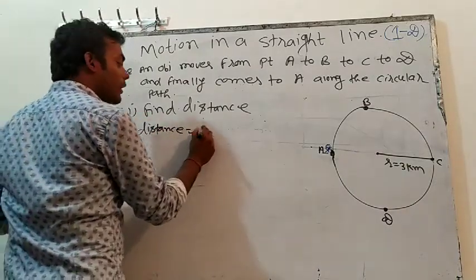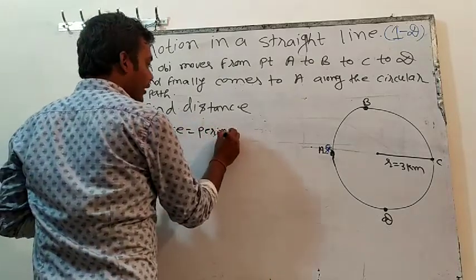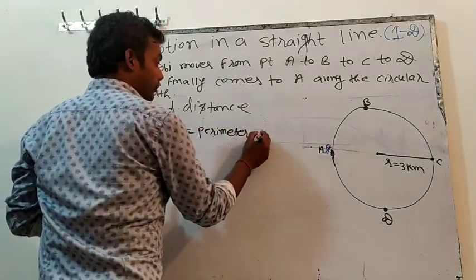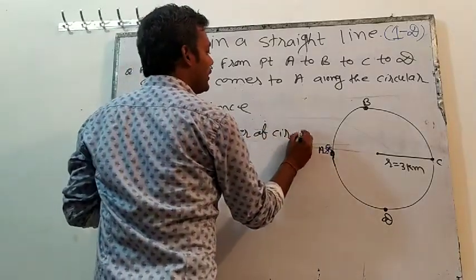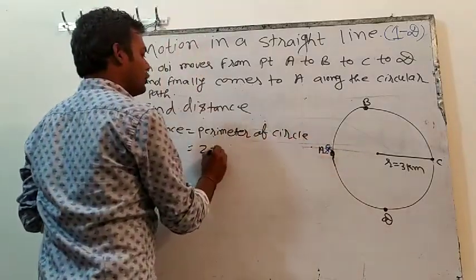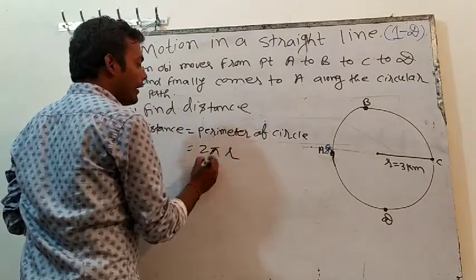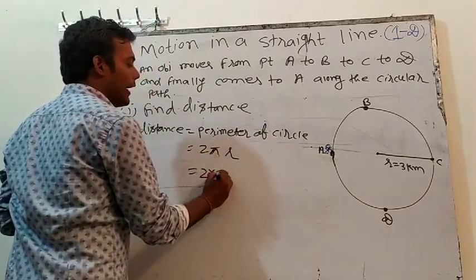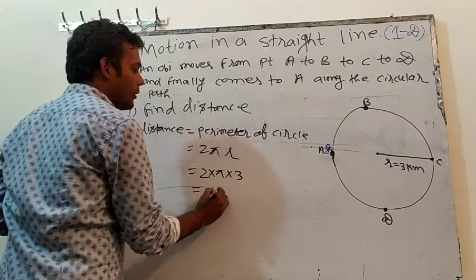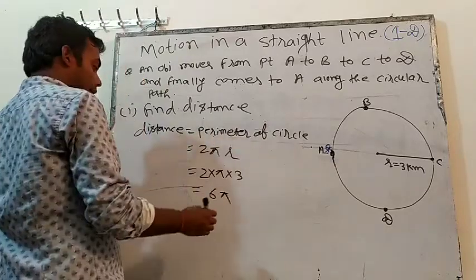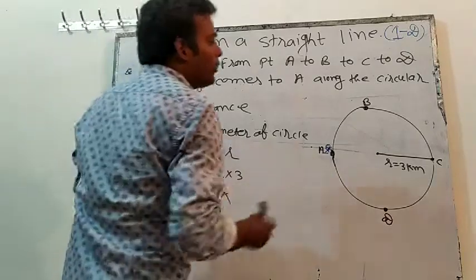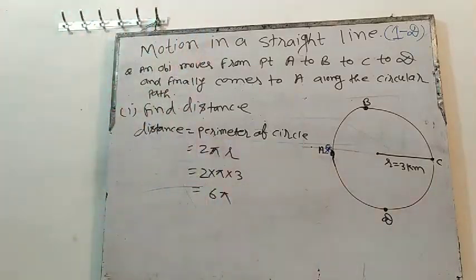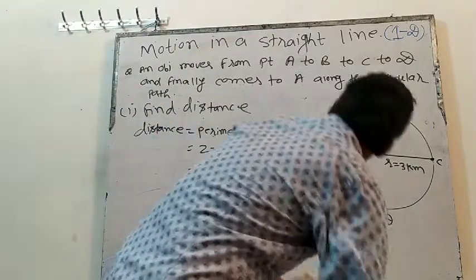To find distance, distance will be equal to the perimeter of the circle. And in class 11, you all know the formula of the perimeter of a circle. Perimeter of circle is equal to 2 pi r, that is 2 into pi into r. R is how much? 3 kilometers. So this will be 6 pi. Pi value will be 3.14. You can put that in, and that many kilometers will be the answer. Clear?